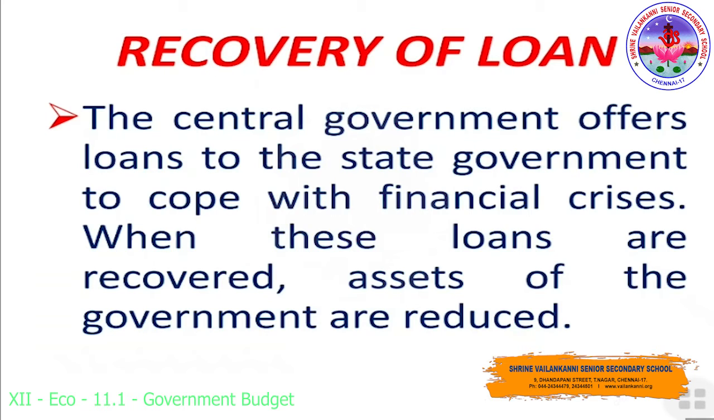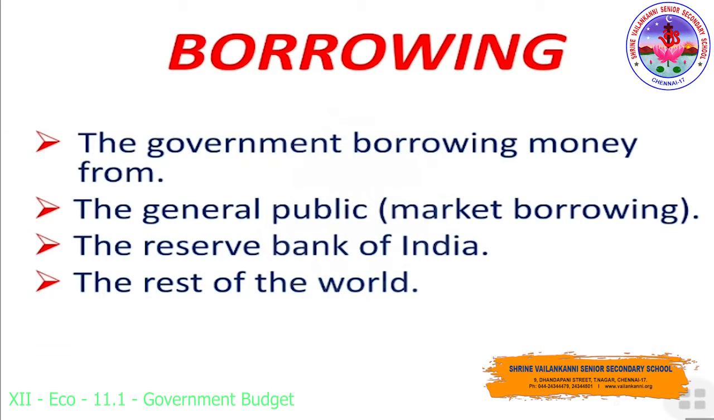The central government offers loans to the state governments to cope with financial crisis. When these loans are recovered, assets of the government are reduced. So, the government grants various loans to state governments or union territories. Recovery of such loans is a capital receipt as it reduces the assets of the government. This is called recovery of loans. Let's move on to the second one, borrowings.